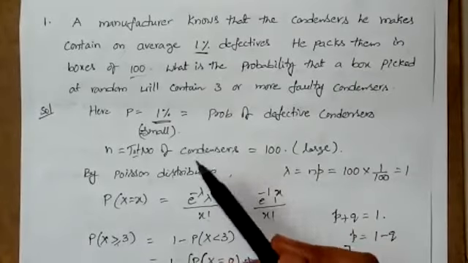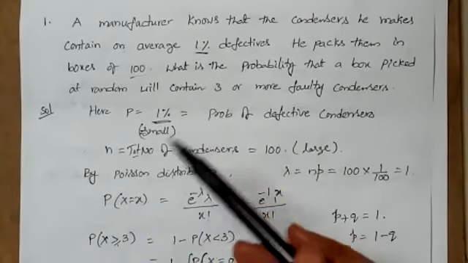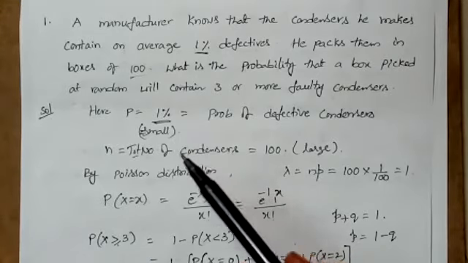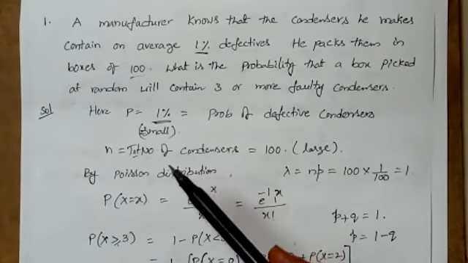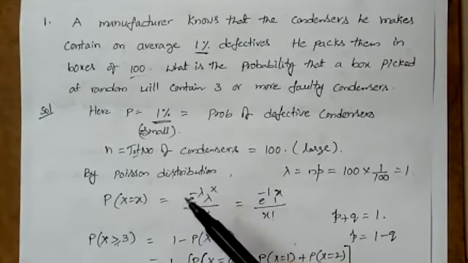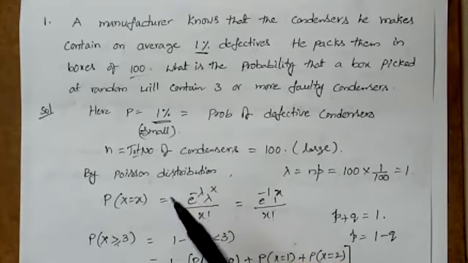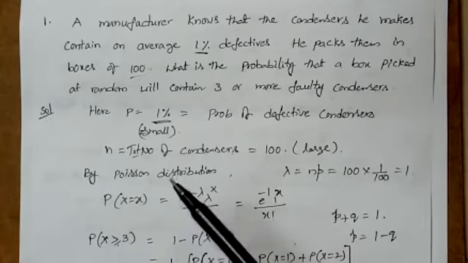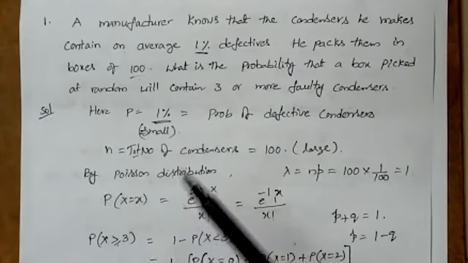So before knowing the solution, you should check what the n value is, whether n value is given directly or not given. First of all, I already told you n should be a large number of trials.